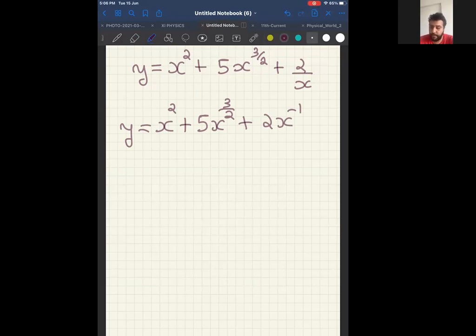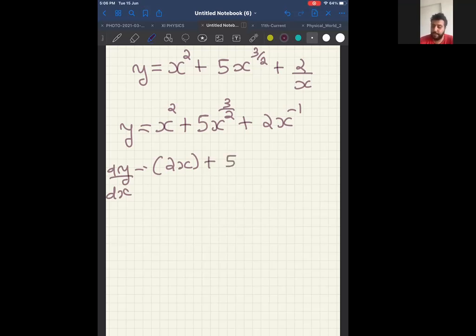Therefore, now I will take dy by dx, the differentiation. Can I say differentiation of x square is 2x, plus 5 as it is?